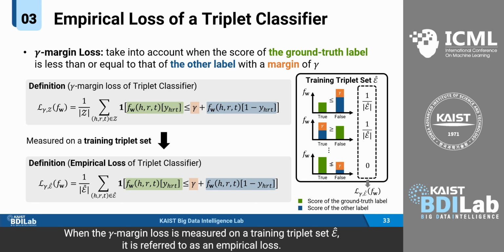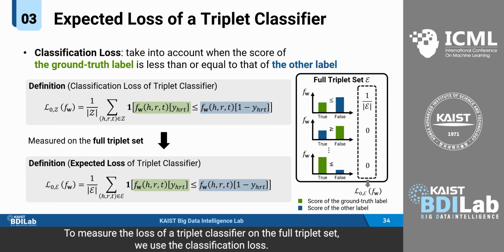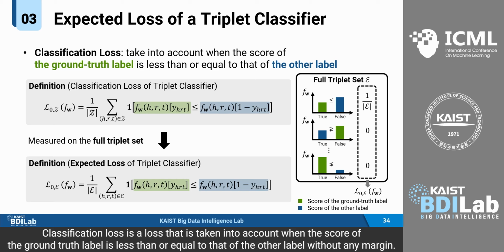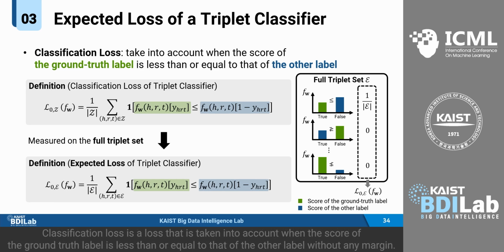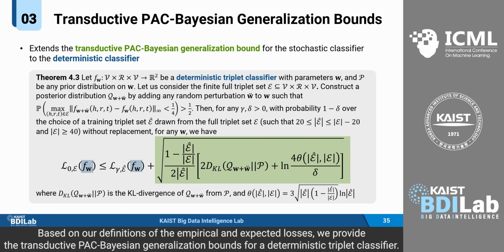When the gamma margin loss is measured on the training triplet set E head, it is referred to as an empirical loss. To measure the loss of a triplet classifier on the full triplet set, we use the classification loss. Classification loss is a loss that is taken into account when the score of the ground truth label is less than or equal to that of the other label without any margin. When the classification loss is measured on the full triplet set E, it is referred to as an expected loss. Based on our definitions of the empirical and expected losses, we provide the transductive PAC-Bayesian generalization bound for a deterministic triplet classifier.